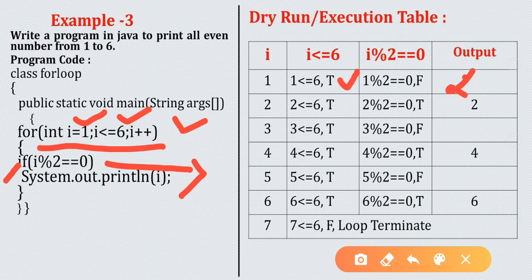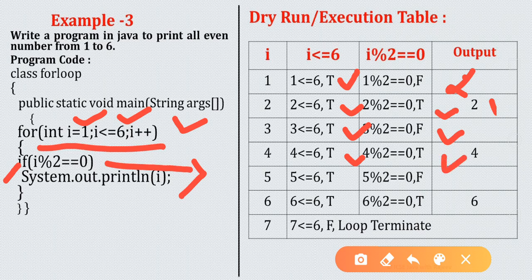Next time I will be 2. Now 2 less than equal to 6, true. Now 2 mod 2 equal to 0, true. So what will be printed now? 2 will be printed on the console. Next time I will be 3. 3 mod 2 equal to 0, false. So nothing will be printed. Next time I will be 4. 4 mod 2 equal to 0, true.